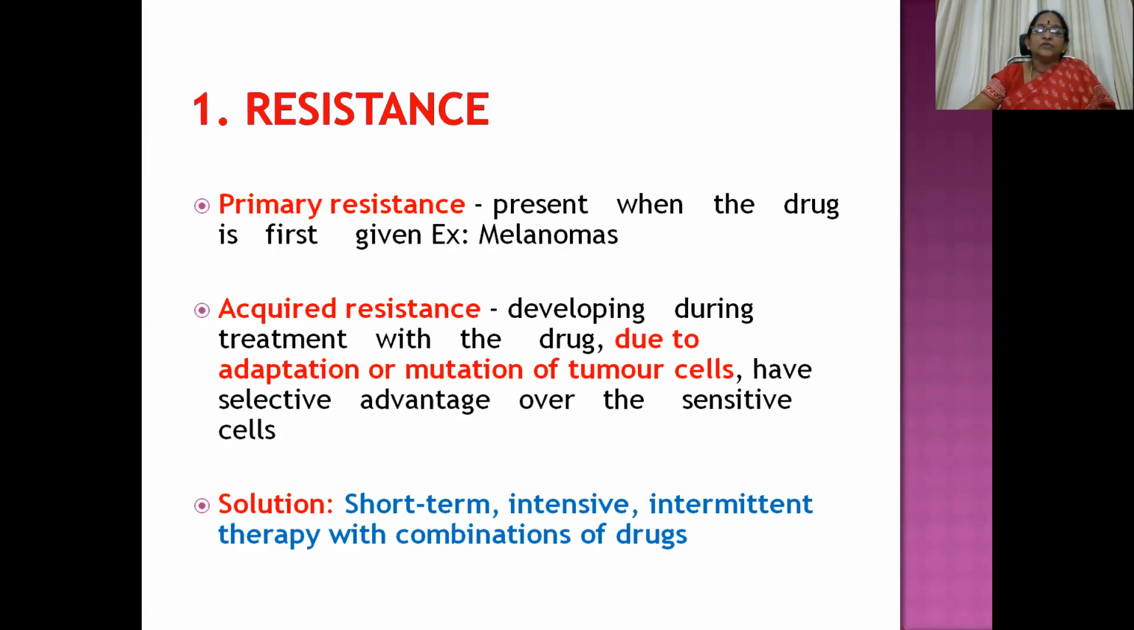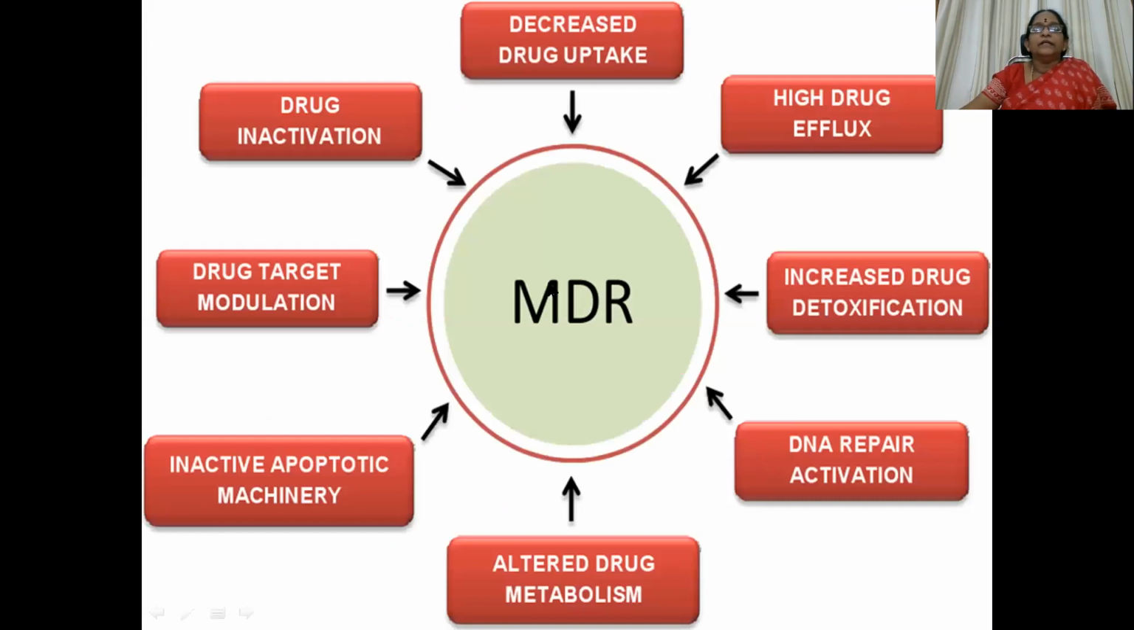Okay. So the solution for this type of resistance is to go for short-term intensive intermittent therapy with combination chemotherapy. Short-term, so there will not be any adaptation. Intensive high dose so that all the cells will be killed, and intermittent therapy so the immune system can also be regained.